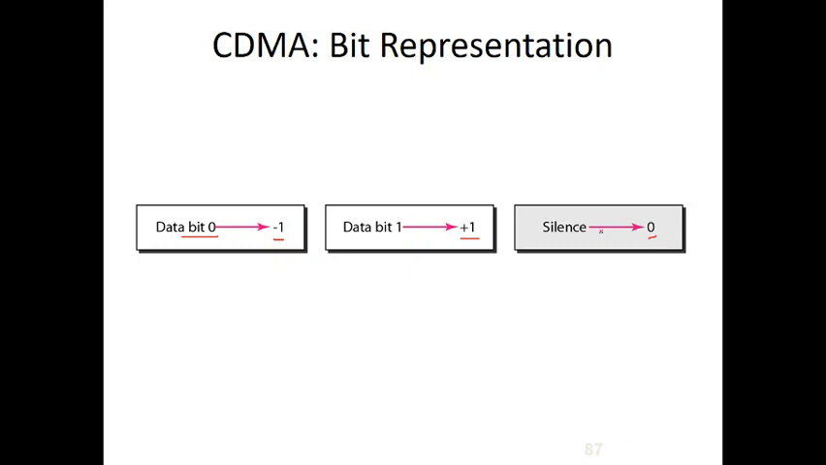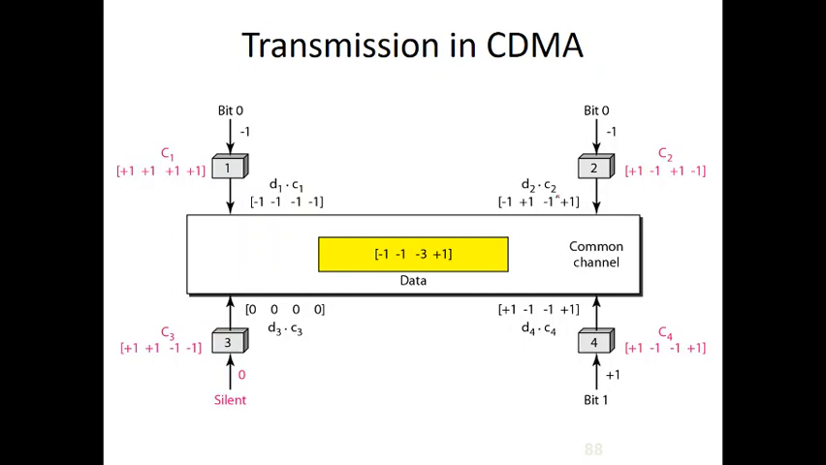So this is how we are representing a bit. If a bit is 0, binary 0, then we represent it with minus 1. Whenever the bit is 1, binary 1, then it is plus 1, and whenever there is no data, that is silence, then it is 0. Okay, so we'll see an actual example of how we are transferring the data.